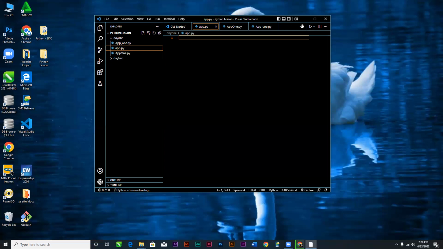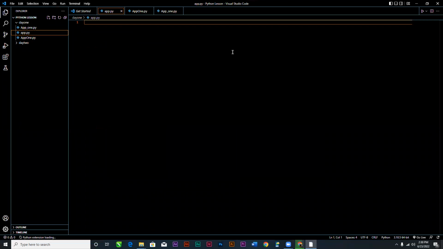Now, one thing I also want you to look at is that when you install the extension, there's going to be a play button which says run Python file. This is what we are going to use to run a Python file. Now, I think this is where the confusion is. Right now, we are not developing a software that has a graphic user interface, with pictures that you'll be able to use. The software that we are developing will run on a terminal, such as the CMD.